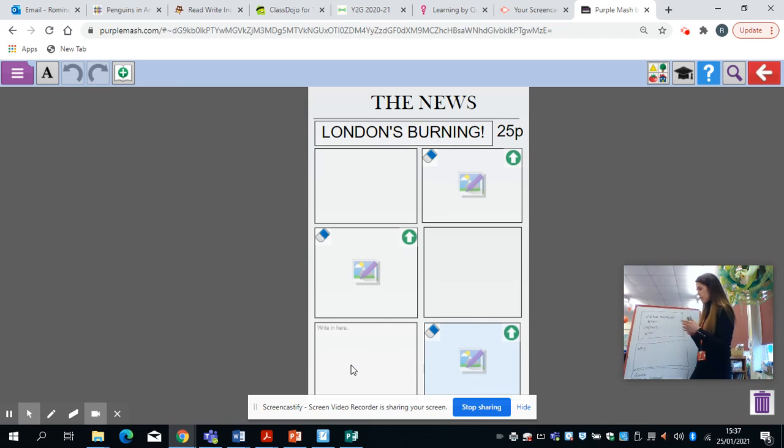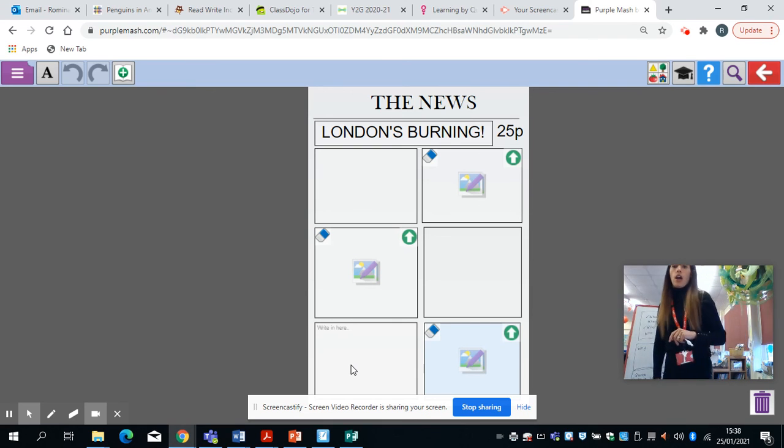And then in your last box, you could have a quote. So something that someone's saying, and we talked about speech marks. So a young man who was near the fire said, "This is so scary. I've got to leave my house and I think it will burn down to the ground." So you could have a little quote and you can say at the end, lots of people from London are getting buckets and trying to throw it on the fire to make it stop. There will be more information when we have it.